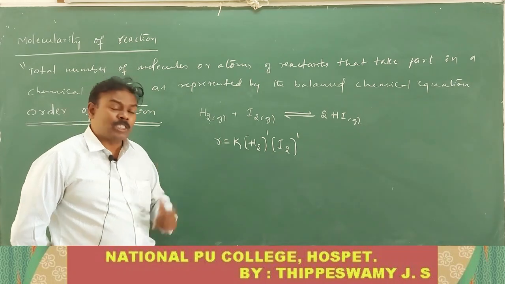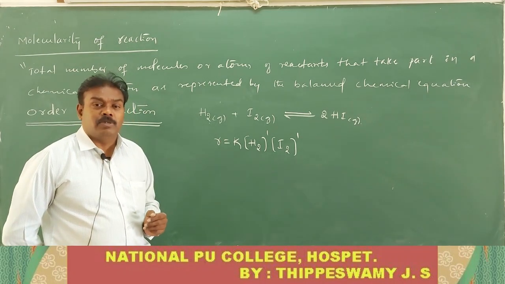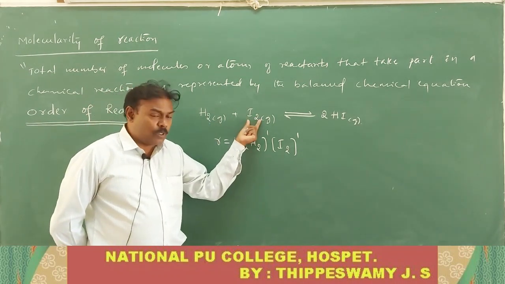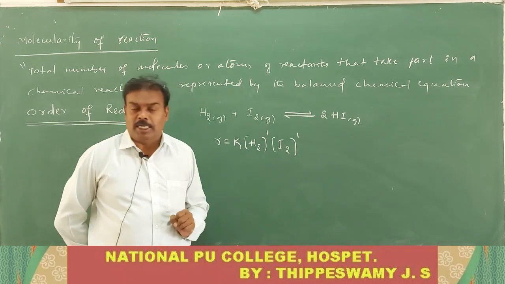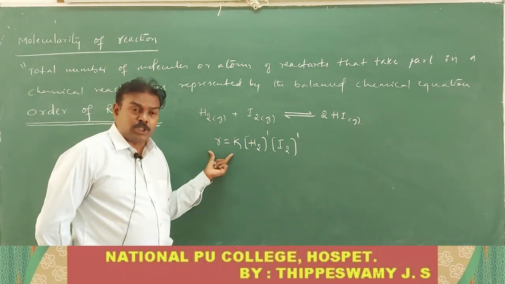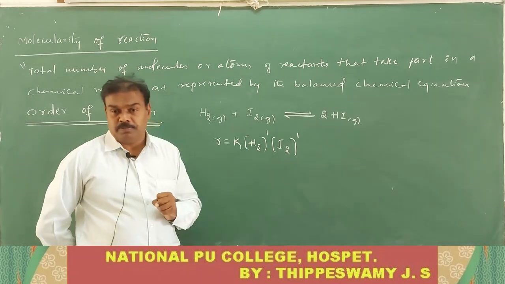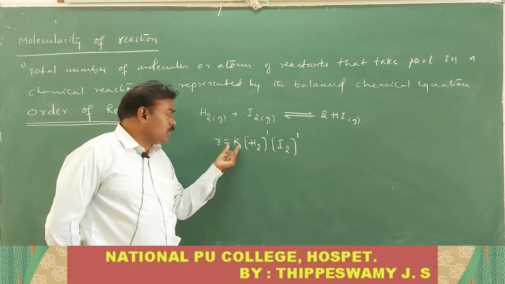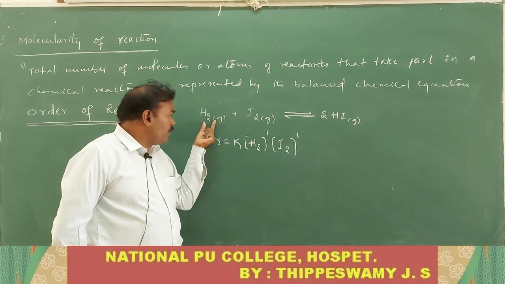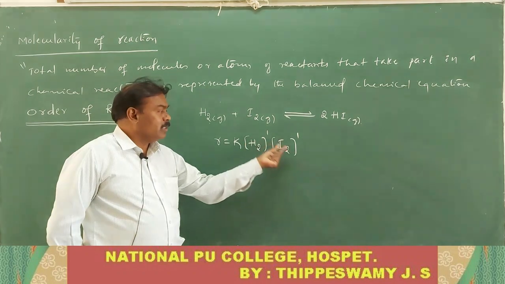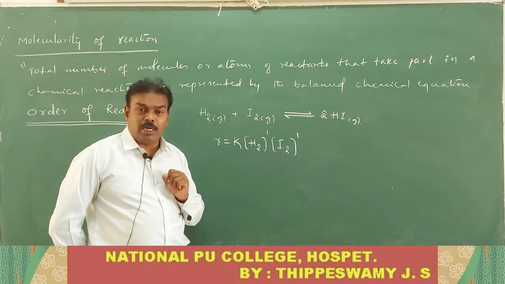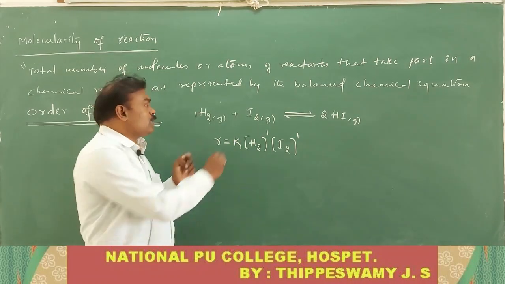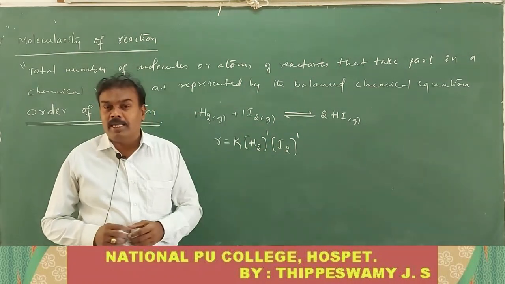Here also it is experimentally determined. See the equation H2 plus I2 gives rise to 2 moles of HI. According to the law of mass action, we can write a rate expression. The rate expression is given by this equation, R is equal to K into the molar concentration of hydrogen to the power 1 only, into the molar concentration of iodine to the power 1 only. One mole of hydrogen, hence power 1. Here also one mole of iodine, hence power 1 only.